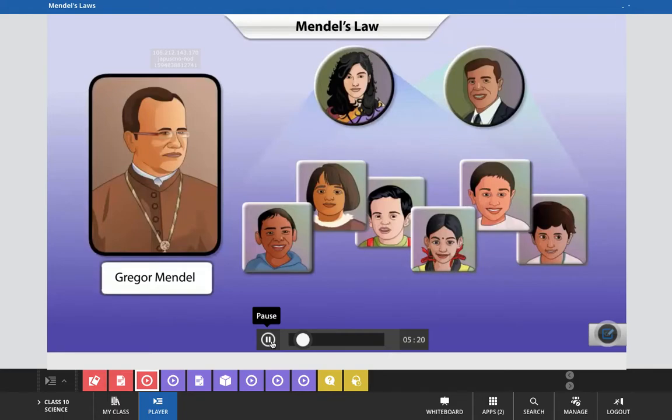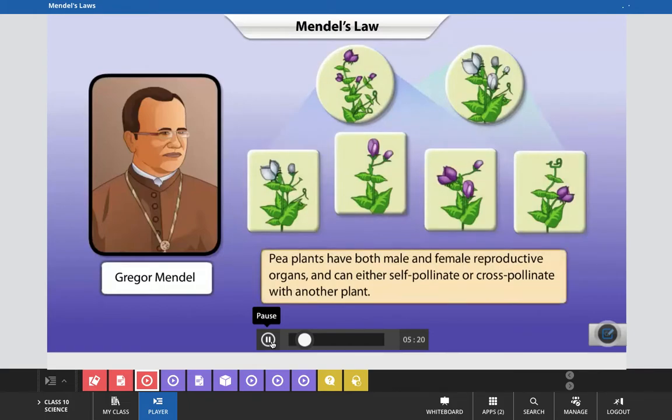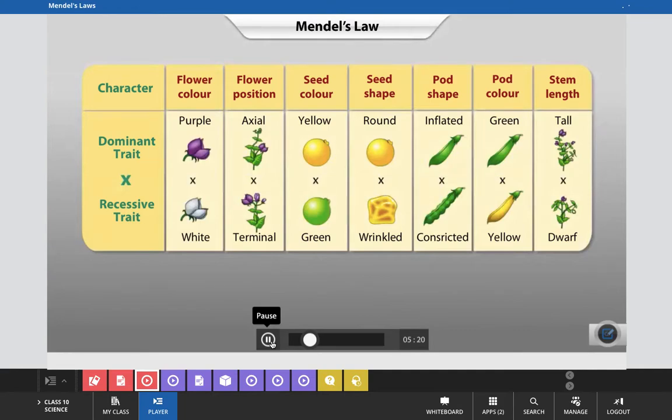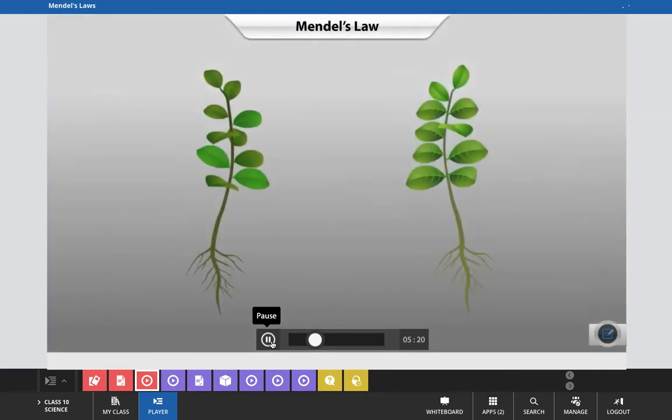These findings were based on his observations of patterns of inheritance in pea plants from one generation to the next. Mendel examined 7 distinct traits in pea plants. He found that there were 2 distinct forms for each trait, and that when one form was expressed, the other remained hidden. Now you can see here in this chart the different forms.